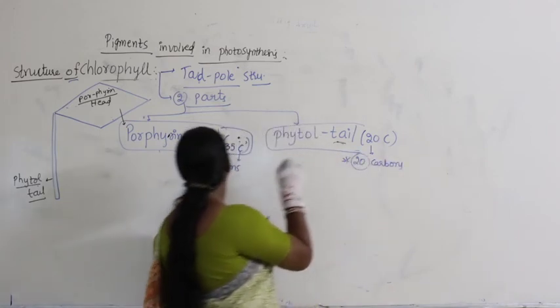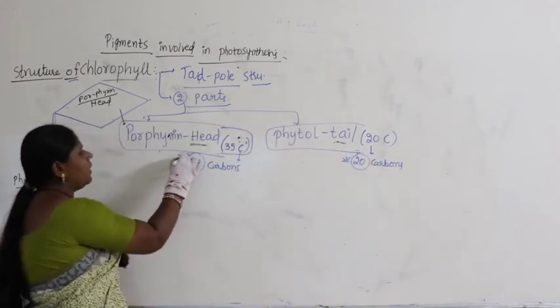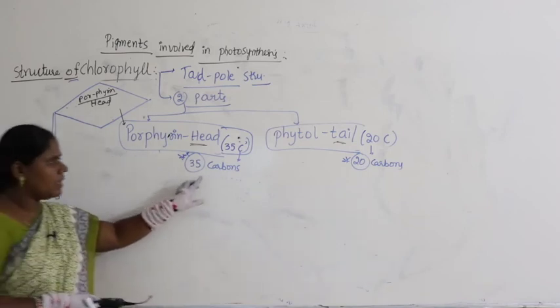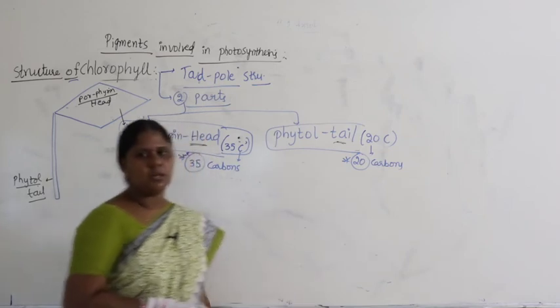So total, how many carbons is it made up of? 55 carbons. Head part contains 35 carbons and tail part contains 20 carbons.